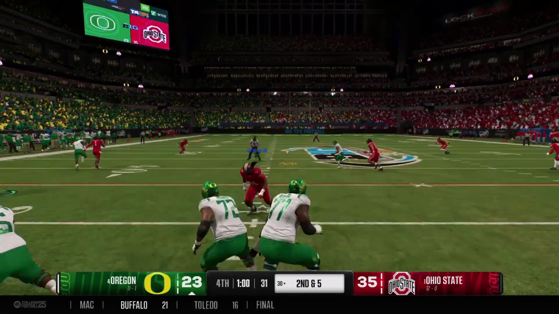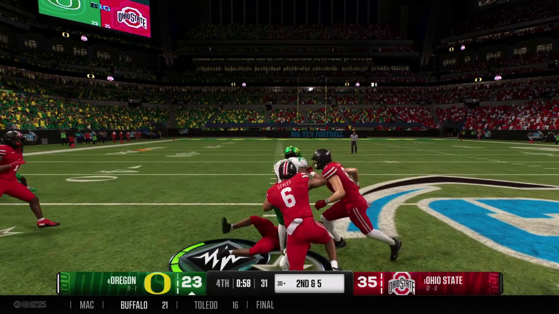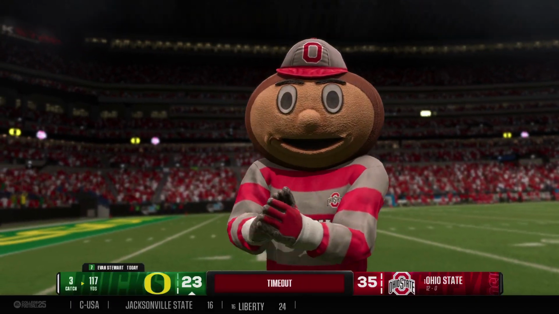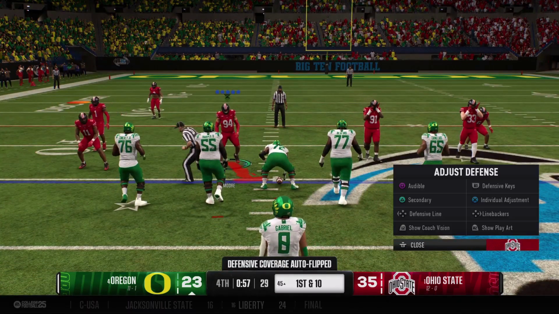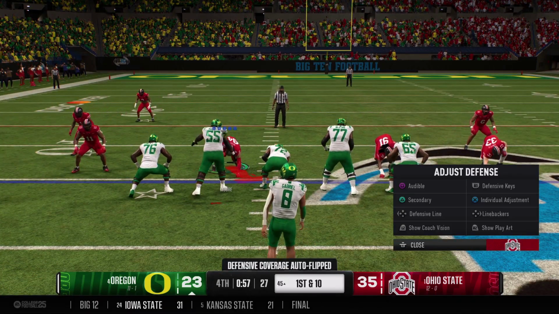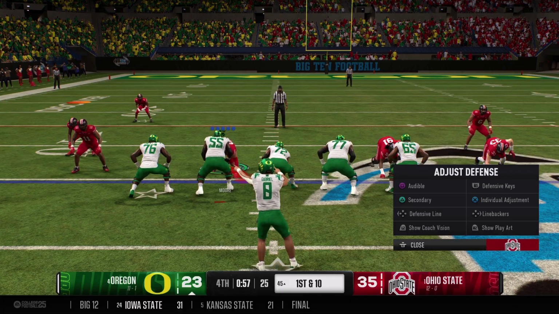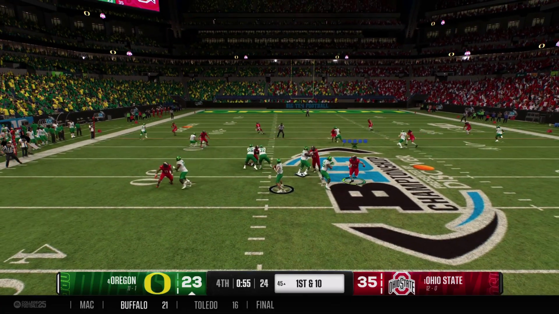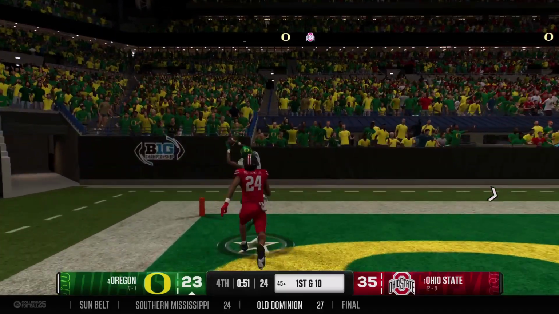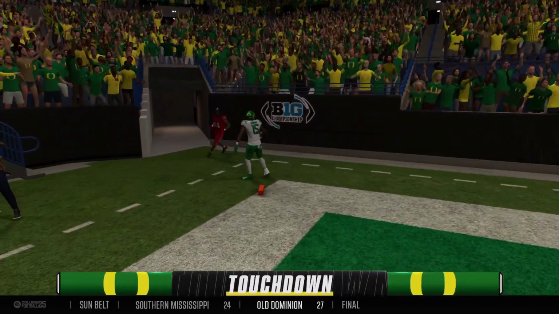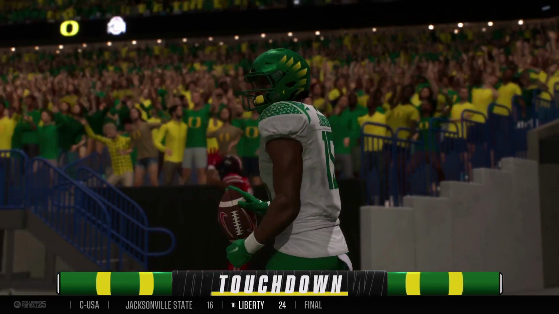Scanning the field, it's Gabriel. And he finds a wide-open receiver. They forgot about him downfield. It's a big gain all the way to enemy territory, tackled at the 45. And the coach quickly calls timeout after the play, trying to hold on to as much time as possible. And he'll loft it to the end zone. Touchdown, Oregon. And the comeback is on.